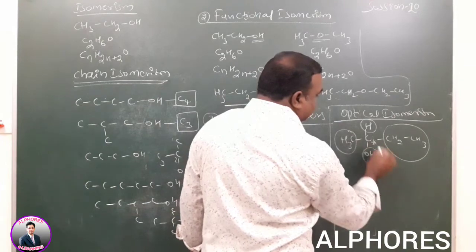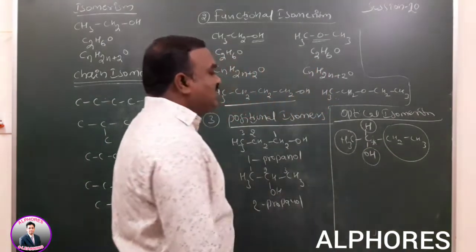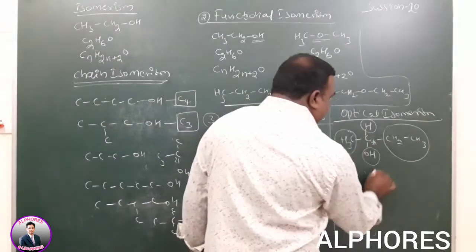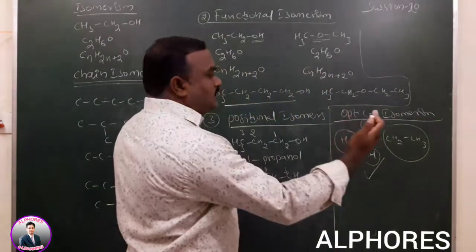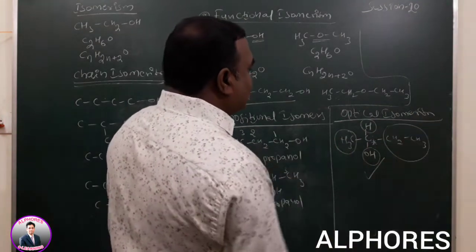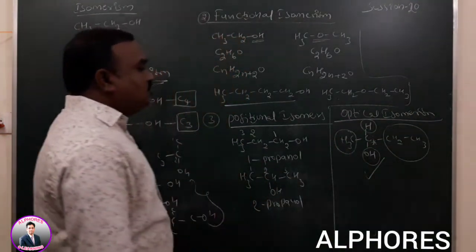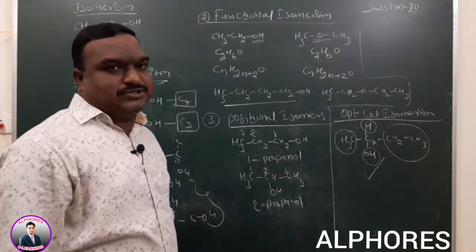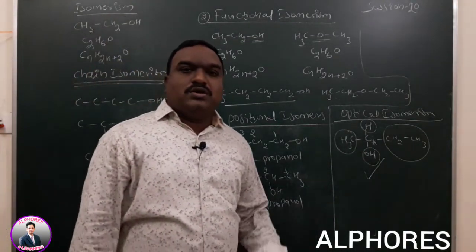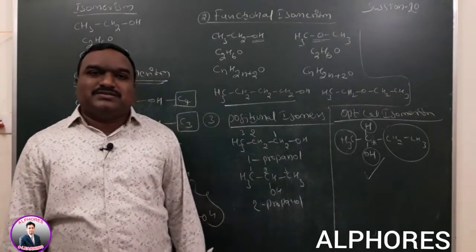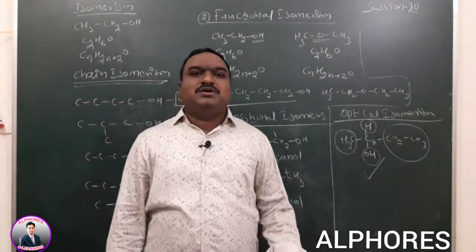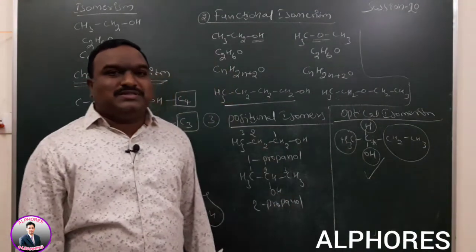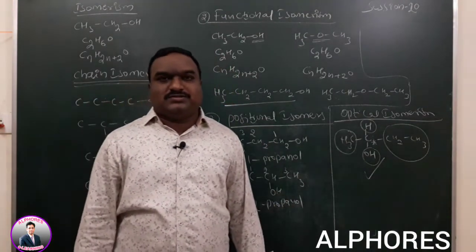That center is generally called a chiral center or asymmetric center. So this compound exhibits optical isomerism. The non-superimposable mirror image relationship is generally called enantiomers. D form and L form are possible here. So if the compounds carry a chiral carbon, they exhibit optical isomerism. This is the way to explain the isomerism of alcohols.